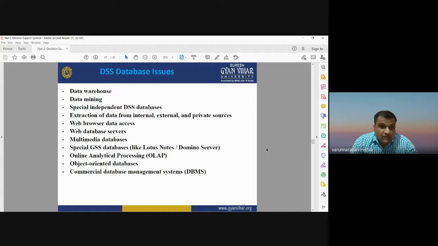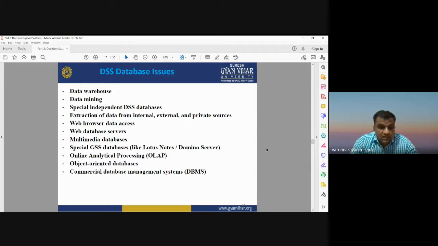Okay, we also have web browsers. We can use web based services for data access. It supports multimedia databases like video, audio, images, JPG or GIF. Any kind of multimedia database is also supported by DSS. Okay, it also works as online analytical processing, OLAP. OLAP is online analytical processing that is supported by the DSS.